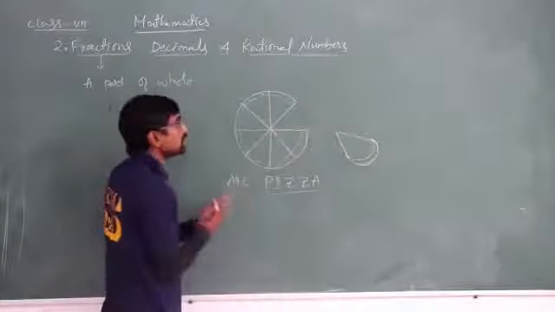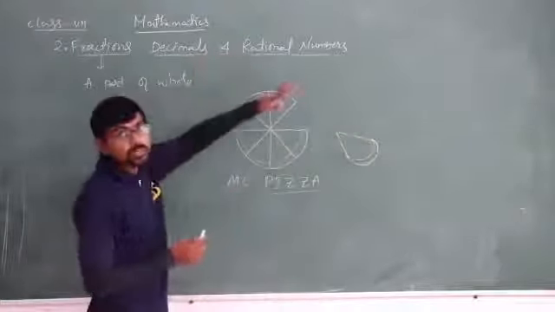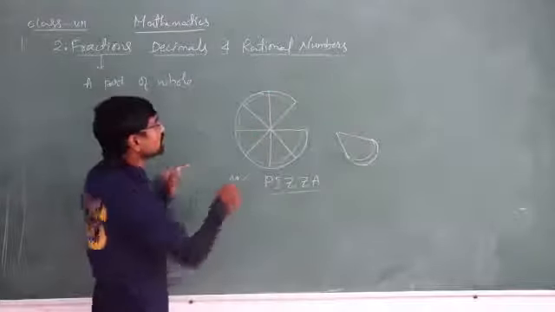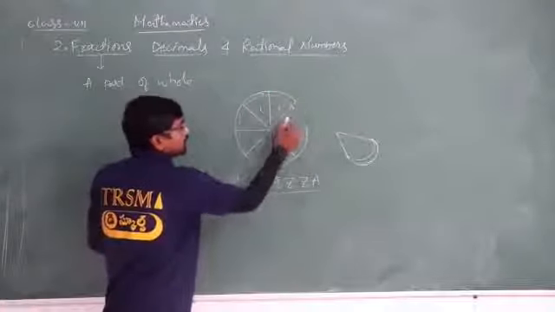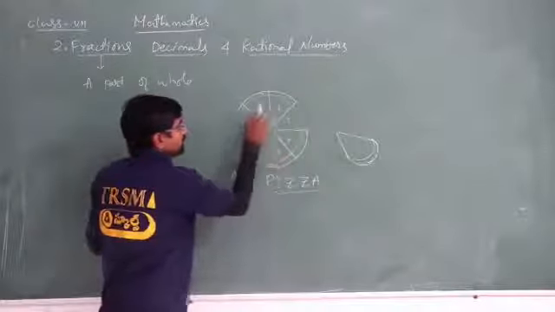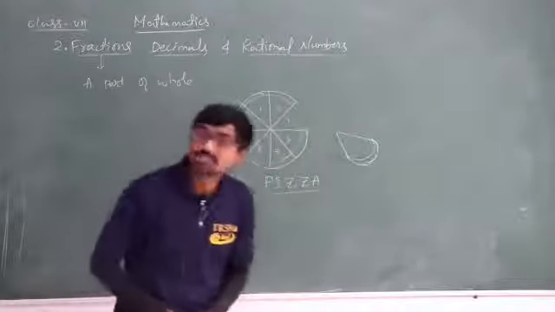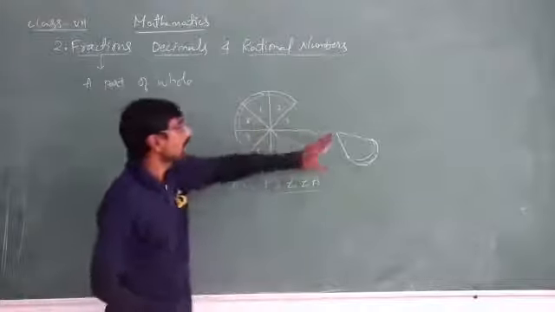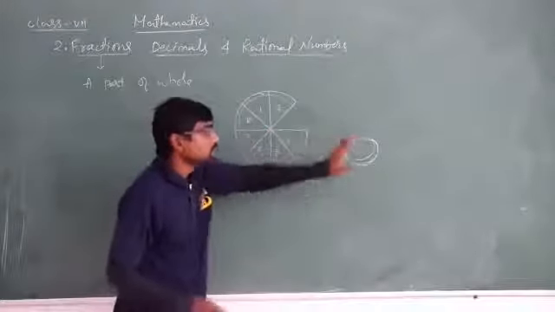Now can you tell me the whole part, how many pieces are there in the whole part? 1, 2, 3, 4, 5, 6, 7, 8. So the total number of pieces is 8. So how many pieces have I eaten? I have eaten 1 piece.